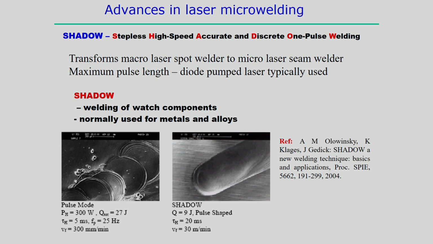Now, there are many advancements in the laser micro welding process. One such advancement is called the shadow technique, which is a stepless, high speed, accurate and discrete one pulse welding process. In this case it transforms the macro laser spot welder to a micro seam welder, which is the main idea for the development of the micro seam. The maximum pulse length is normally available in the case of the diode laser, so the diode pumped laser is mostly used for the development of the shadow technique.